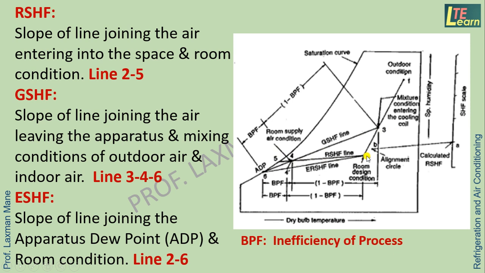Or for line 2, 4, 6, as far as the ESHF line, this 4-6 part will be the inefficiency, the bypass factor. So the remaining portion of the line will be the efficiency of the process or coil, that is 1 minus the bypass factor.